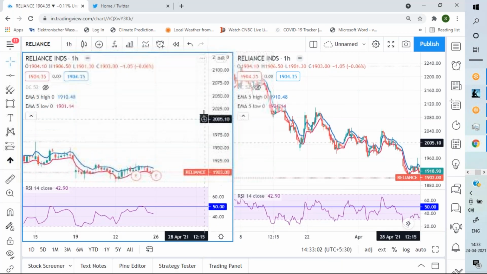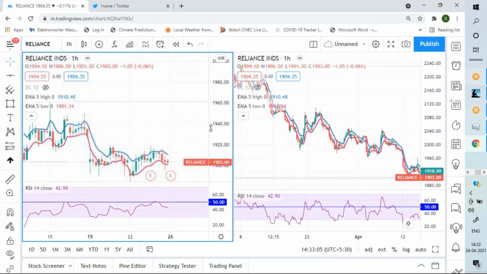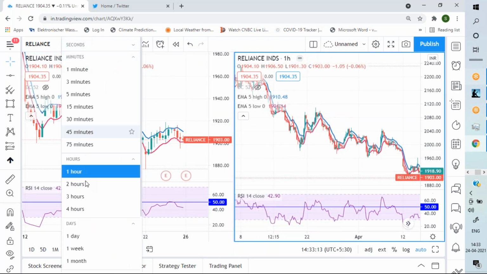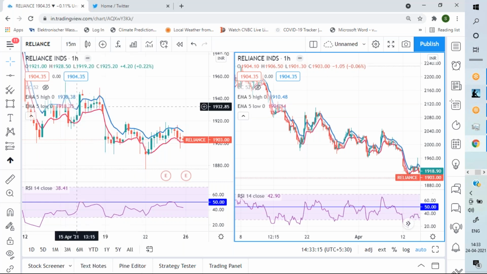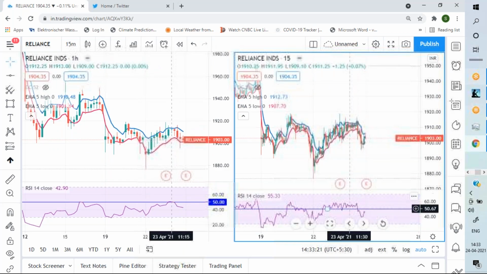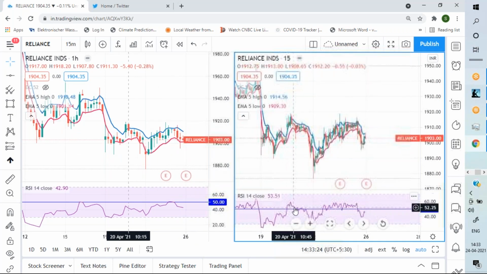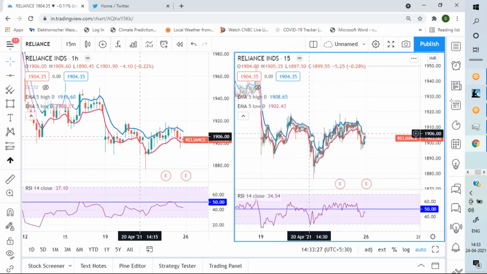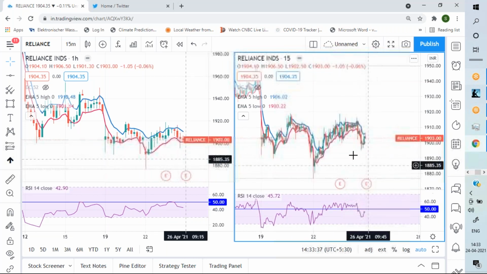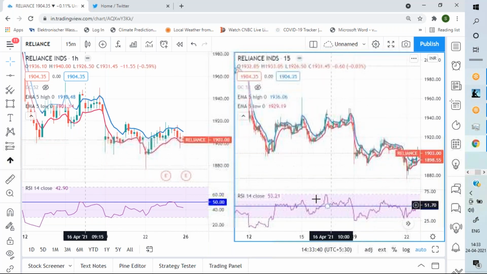Now in the hourly chart it is in a downtrend, and taking this chart to 15-minute, you can see how good the opportunities are based on the 15-minute chart, the moment it breaks below 1906, 1877. Here also, the moment it broke below 1903 from 1895, so even a smaller, half a percent kind of move, in some cases a bigger move.